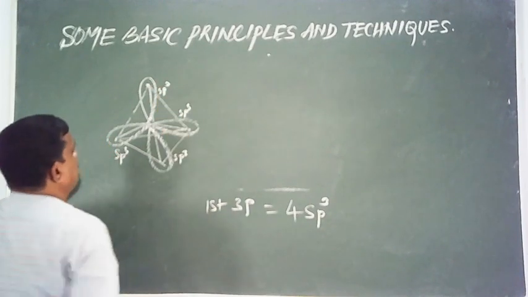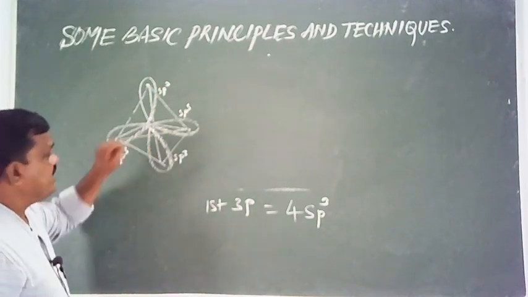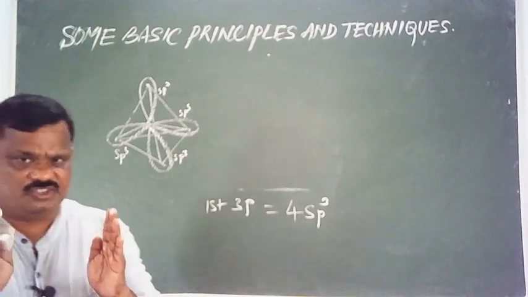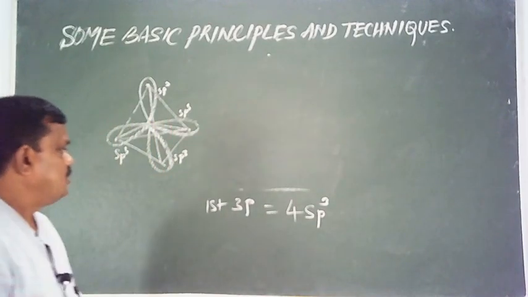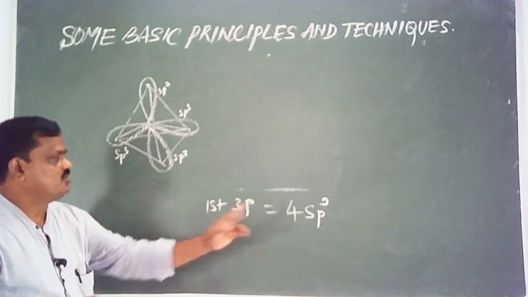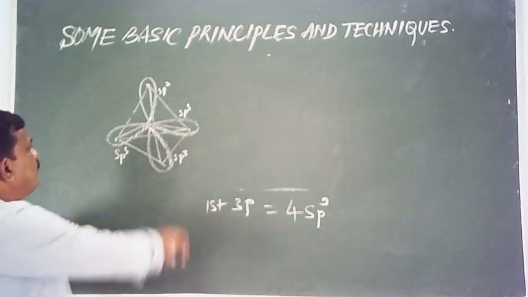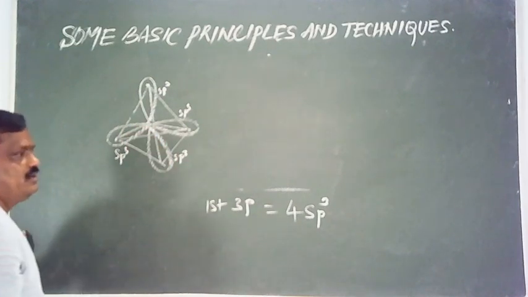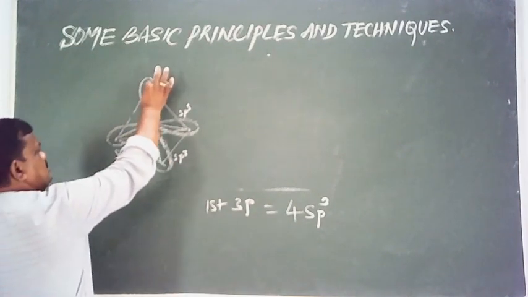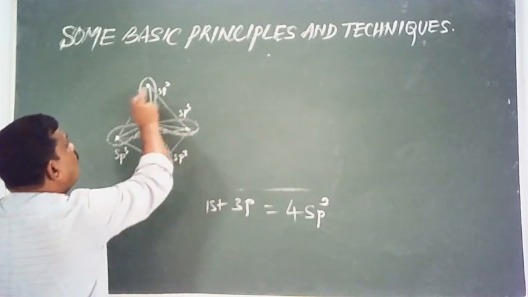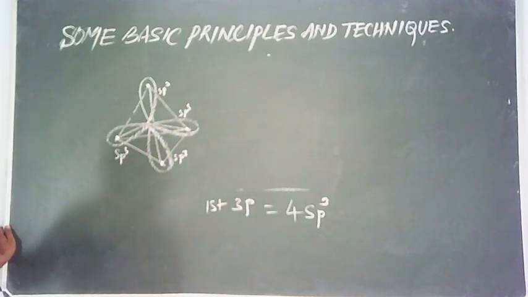In case of methane, our carbon undergoes sp3 hybridization. Therefore, carbon contains 4 sp3 hybrid orbitals directed towards the four corners. This is one corner, second one, third one, fourth. Four corners of tetrahedron.